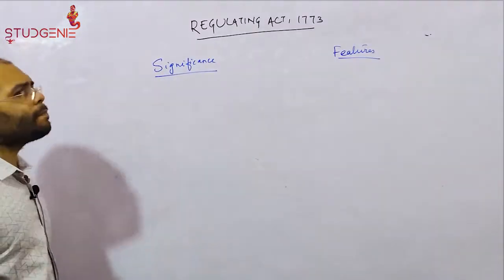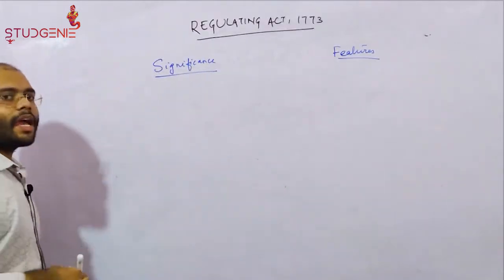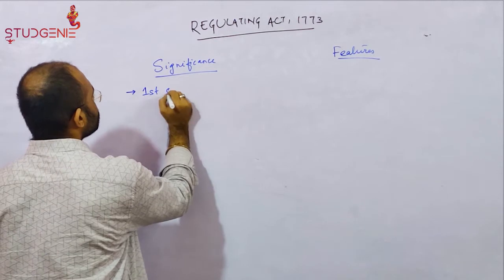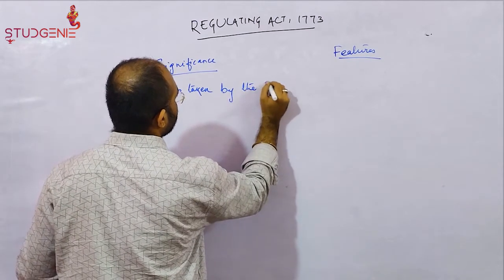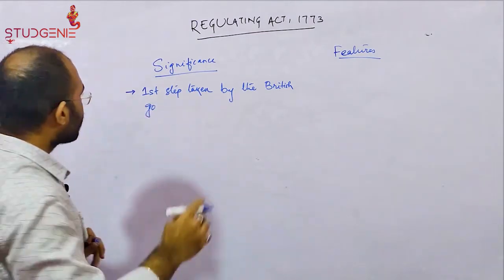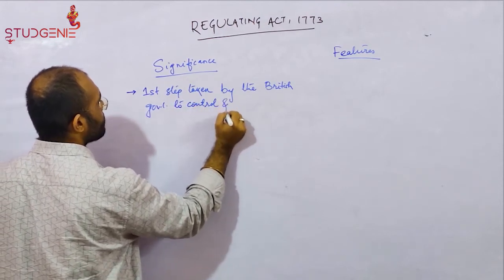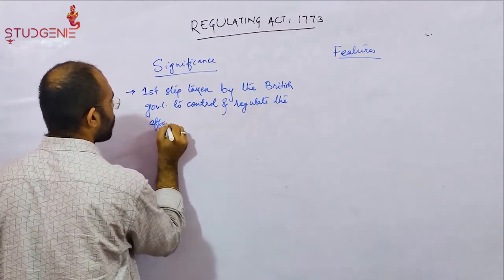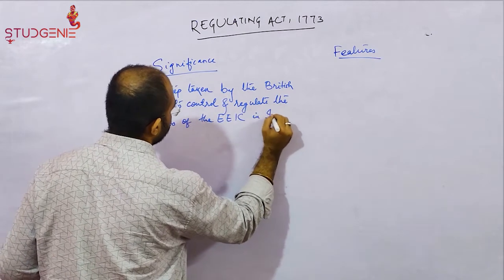The first and primary significance of this act is that it is the first step taken by the British government to control and regulate the affairs of the English East India Company in India.